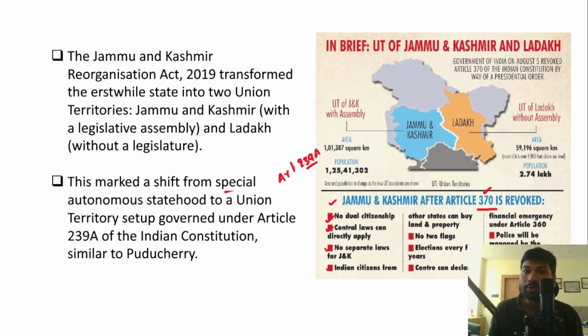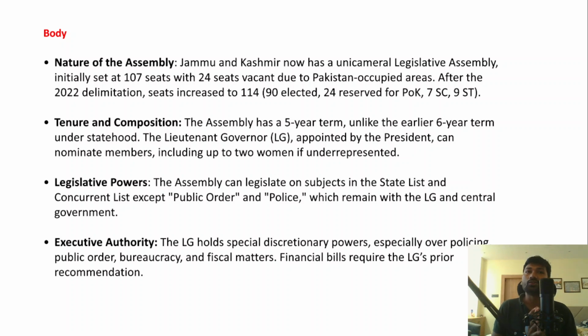And there will be no two flags for them as well, because earlier they used to have their own flag and the national flag as well. Elections will take place once every 5 years. The Centre can even declare a financial emergency under Article 360 of the Indian Constitution. However, before the abrogation of Article 370, Article 360 could not be imposed on Jammu and Kashmir. And the police of the Union Territory of Jammu and Kashmir will be managed by the Centre. Right? So I hope you have understood this.